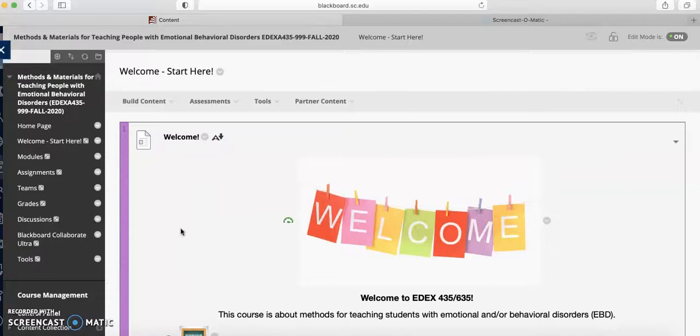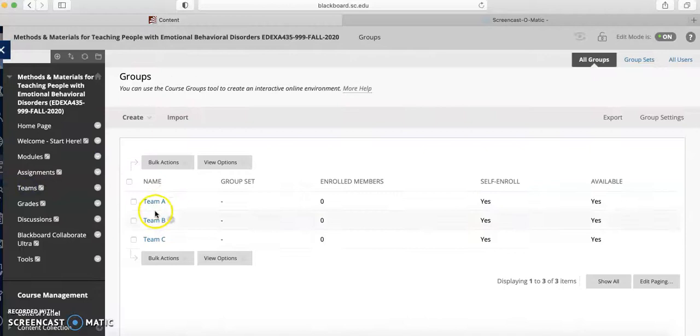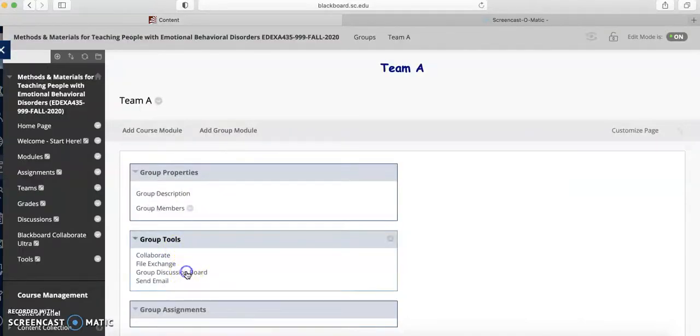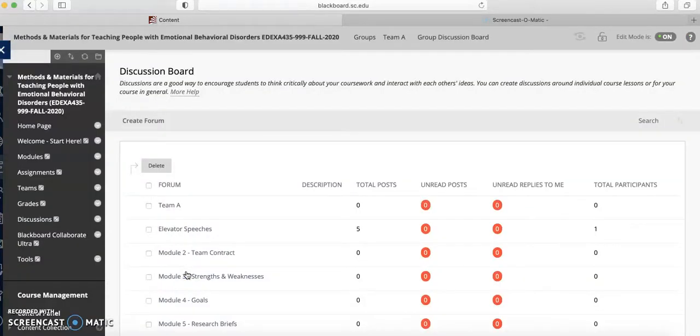If you get behind on your discussions with your teams, under your team discussion board, again, I may not see it because once I grade it, I don't really go back until we have another team assignment due, and then I'll notice that this is bold and there's new information or new threads. Again, if you just need me to see it right away, just email me and I'll be glad to look. But I don't get notified if you have new discussion posts. So if you get behind, you just need to kind of keep me updated.